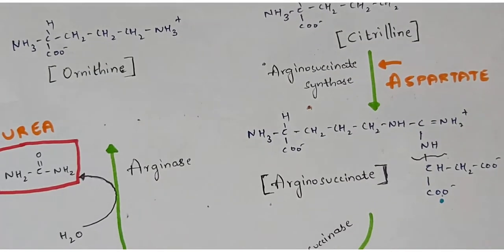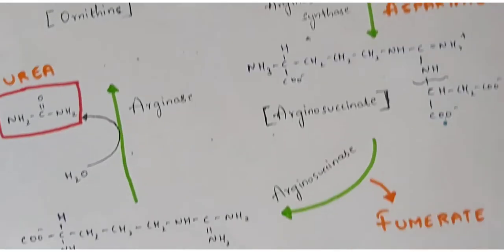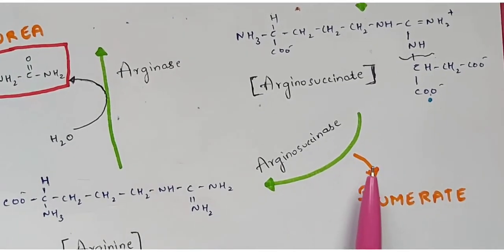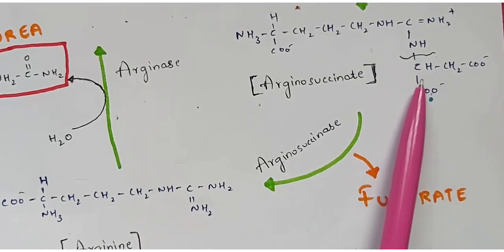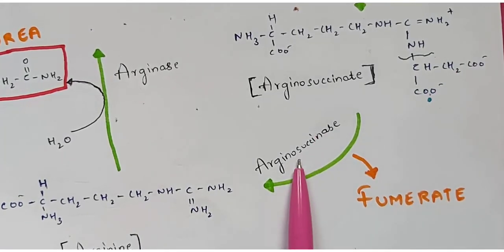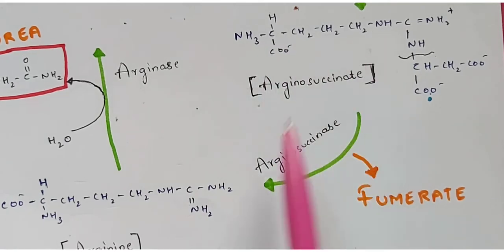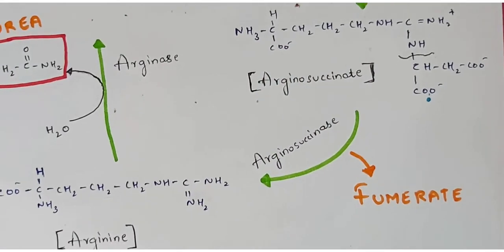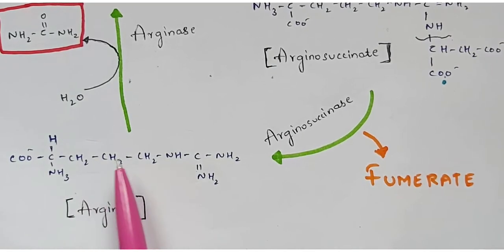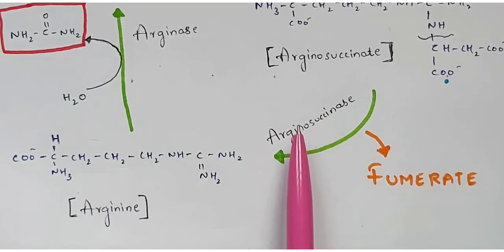And now what will happen to the product? That product will be liberated out. As you see in the diagram which I have represented over here, the fumarate is nothing but the broken part. I mean, this remaining part will be liberated out. So now by using the enzyme called argininosuccinase, this leads to the formation of arginine. The remaining thing which is left over is called arginine. Okay, so how is it formed? By using an enzyme called argininosuccinase.